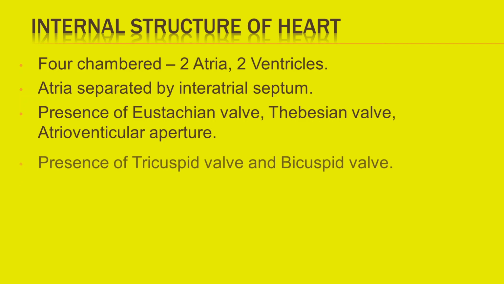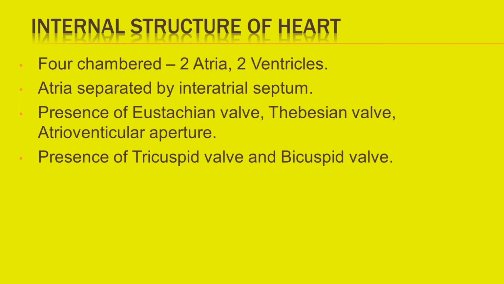The right atrioventricular opening is guarded by three flaps called tricuspid valve. The left atrioventricular opening is guarded by two flaps called bicuspid valve or mitral valve.